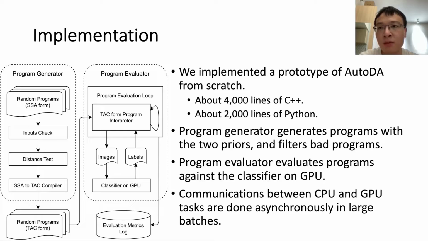This prototype has two modules. The program generator generates programs with the two priors and filters out bad programs using the input check and distance test. The program evaluator evaluates programs against the classifier on GPU. Communications between CPU and GPU tasks are done asynchronously in large batches to achieve enough performance.